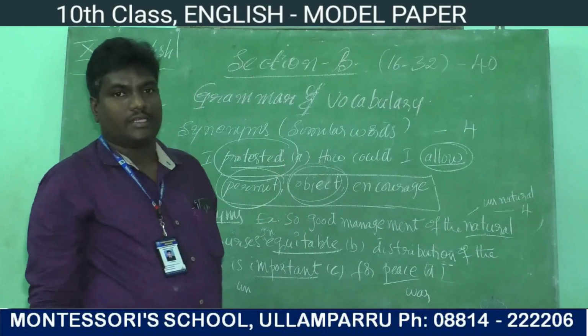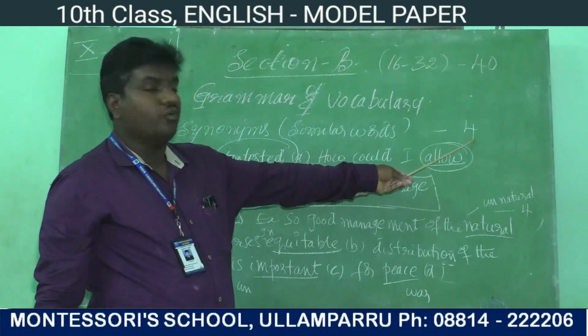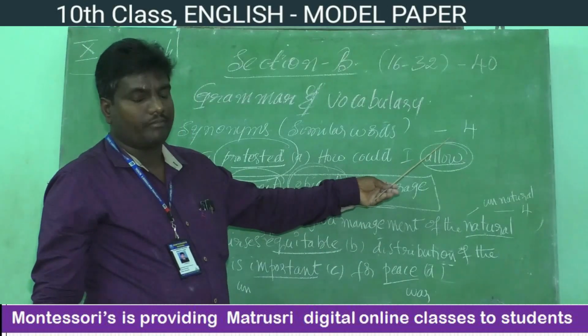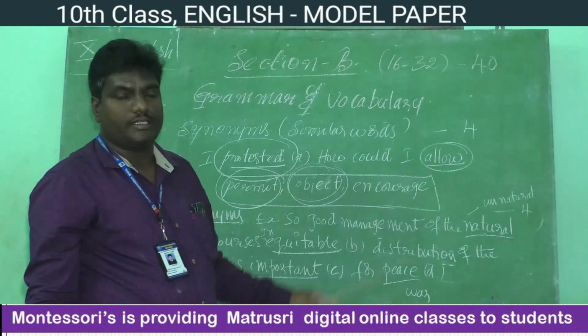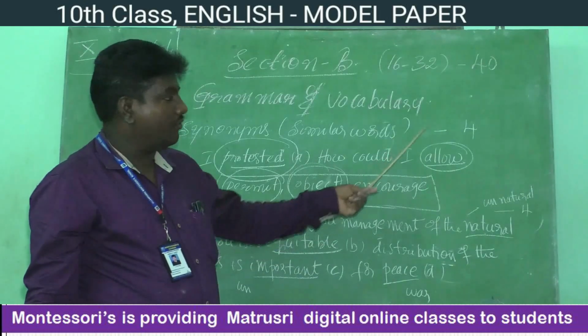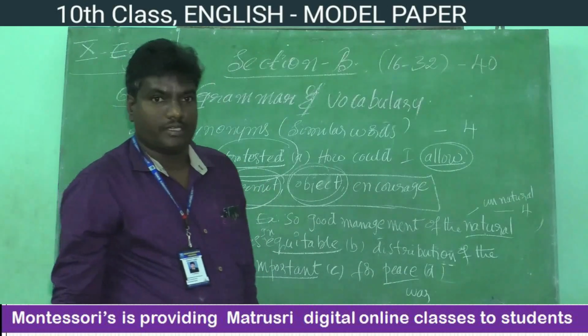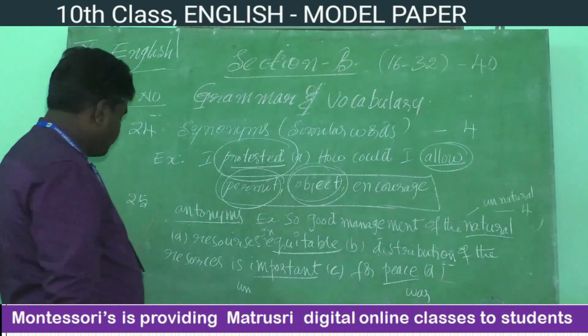Likewise, you will be asked synonyms, children. In this way, you have 4 marks, children. It is the highest marks in the section. You will score more marks in these synonyms. 4 marks will be there. Like that, you have to write synonyms. Next one, let's move on.